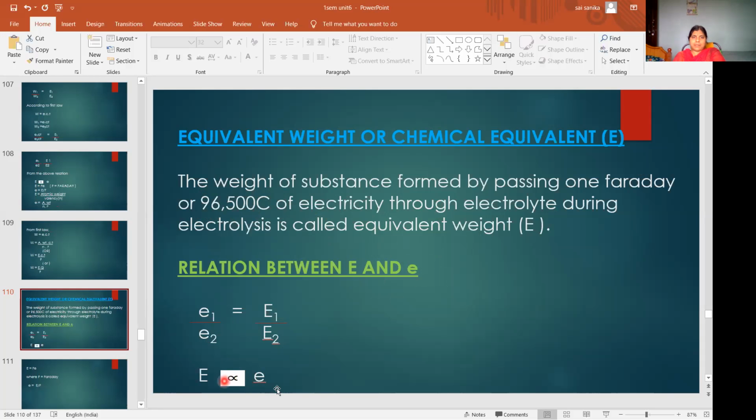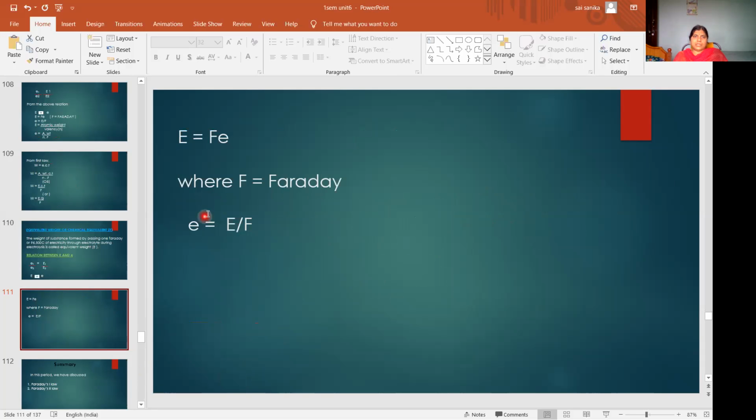Capital E is directly proportional to small e. Removing the proportionality, you get a constant, and that constant is represented by F, which is Faraday. 1 Faraday is 96,500 coulombs. So small e is equal to capital E by F.